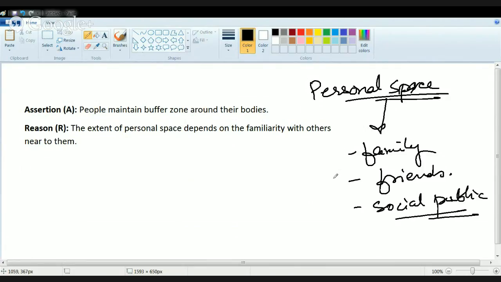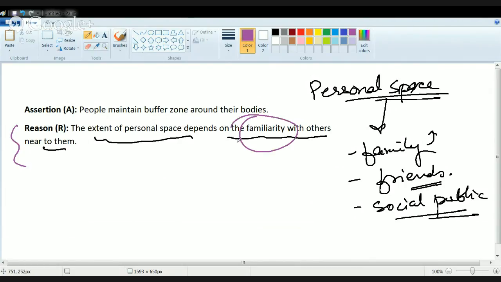So you have defined your own personal spaces, and you define the personal space based on the familiarity with the others near you. If it is a family person, I know my personal space is much smaller. If I have friends around me, my personal space is a bit bigger. And finally, if there is the public, I'll try to maintain a requisite distance. So that is personal space. It depends on the extent of familiarity. That's the most important thing. So the reason is correct, and people maintain buffer zones around their body. That is what we are talking about, the personal space here.